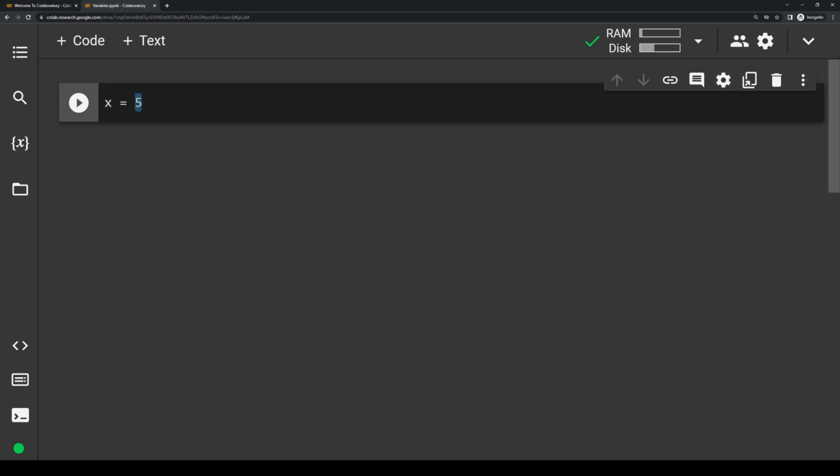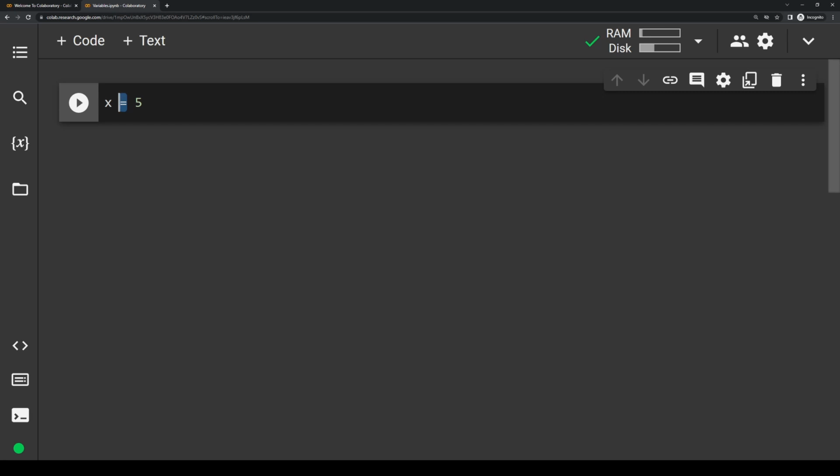The 5 is what we want our variable to equal, and this is basically the data we're storing. And this is where we're going to fill in either an integer, float, string, boolean, and so forth. In this case, we're using a 5, which is obviously an int. And lastly, this equals sign is something called the assignment operator.